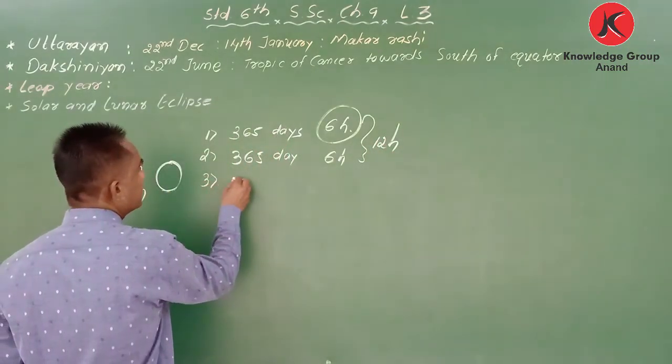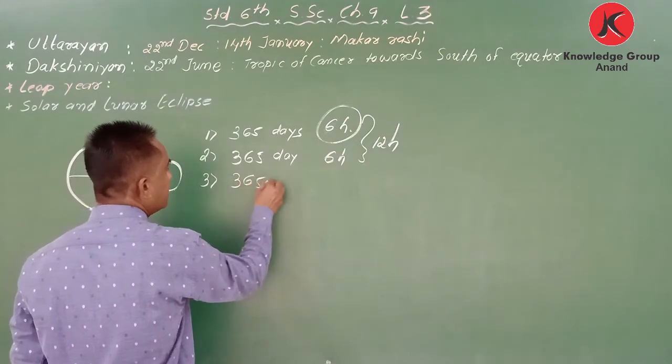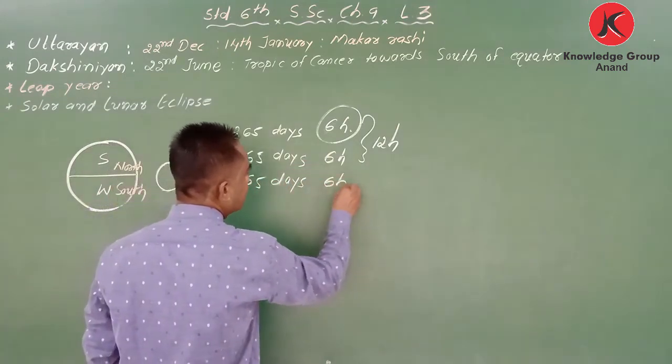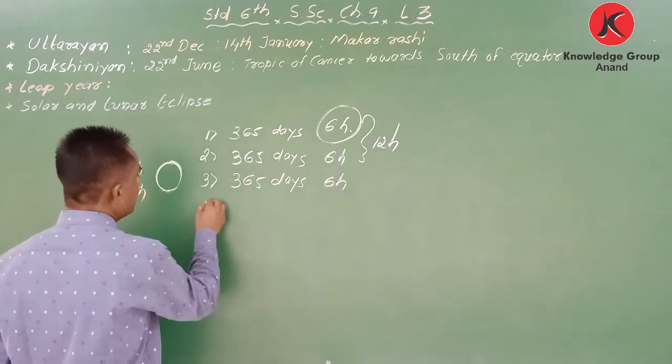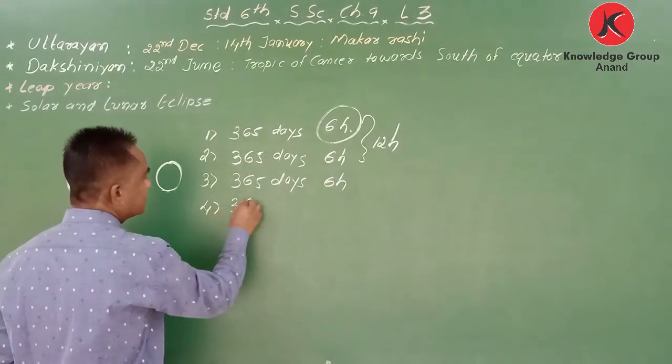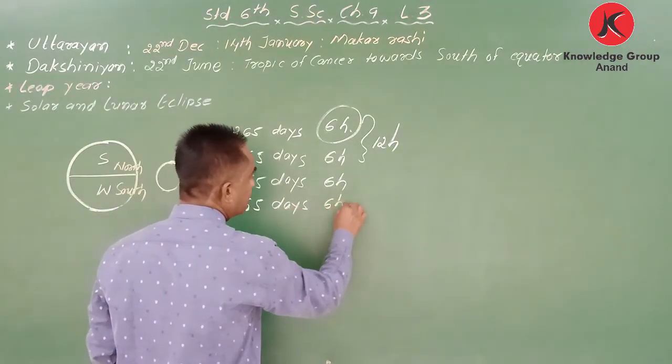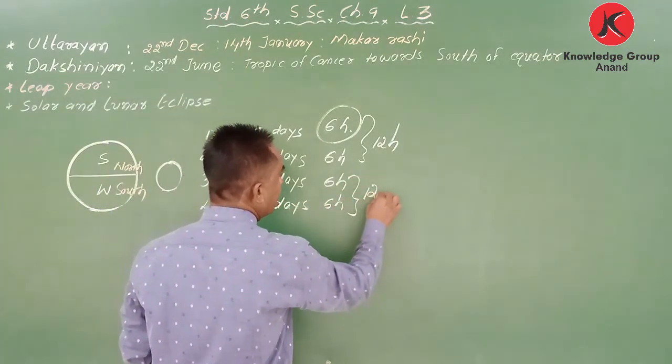Again third year, 365 days and 6 hours. Okay, and fourth year, that is called 365 days and 6 hours. Again this is called 12 hours.